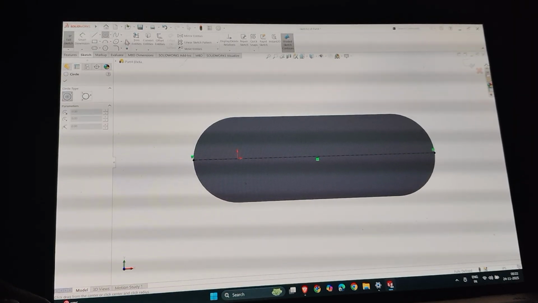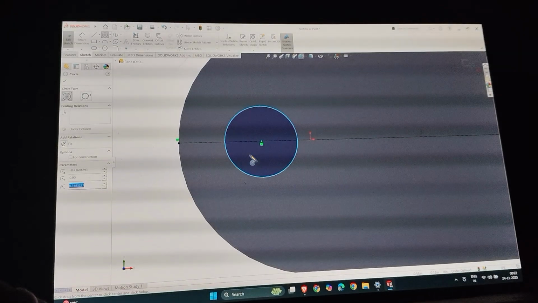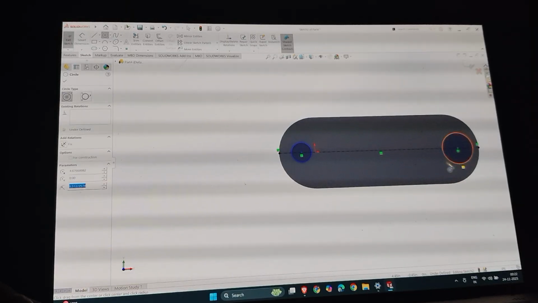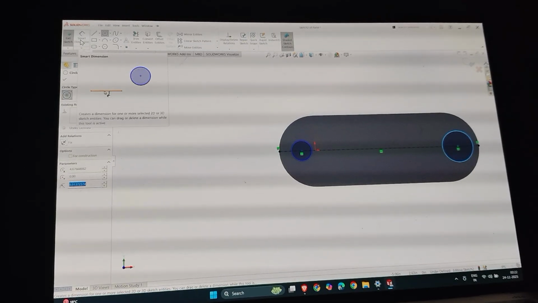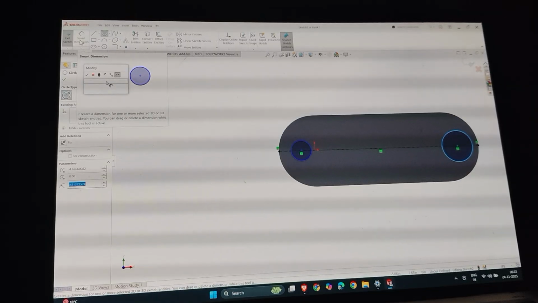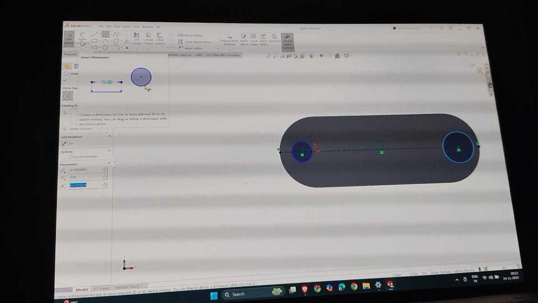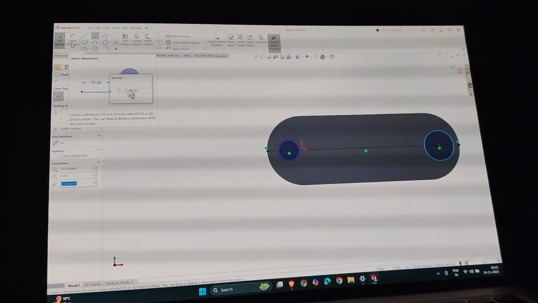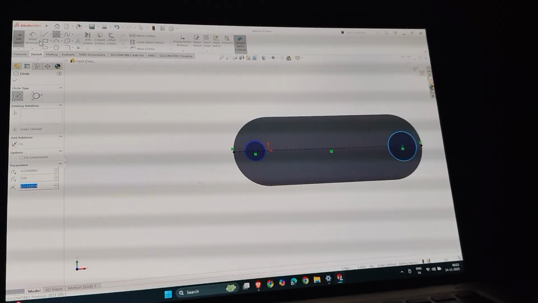Now I'll make two circles on it. Their dimension is already constructed. Whatever holes I make in the Geneva wheel and the drive shaft, their diameters should be equal. In the crankshaft and lock shaft also I make 0.75 inches.